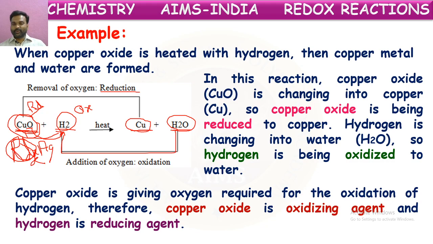If we see in terms of hydrogen, hydrogen is oxidized anyhow by forming water. So what it is doing here, it is taking this oxygen from copper oxide and helping in the reduction of copper oxide to copper. So hydrogen helping reduction. So what we can say, hydrogen now, reducing helper or reducing agent. Hydrogen is reducing agent or reductant. So in this way, hydrogen is oxidized and it is a reducing agent. That is about oxidizing agent and reducing agents.